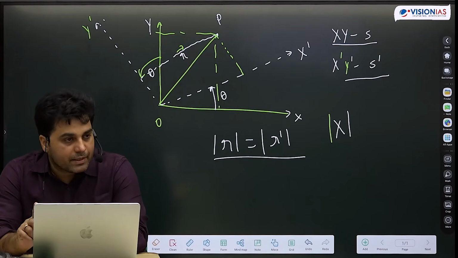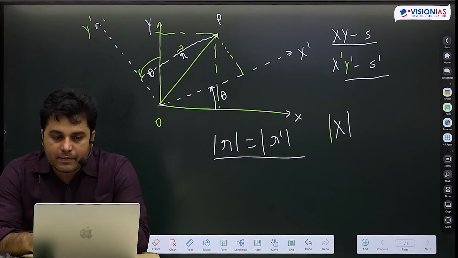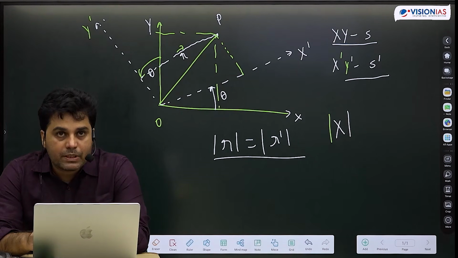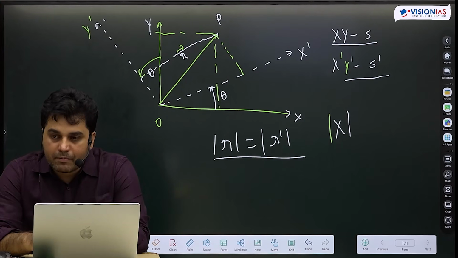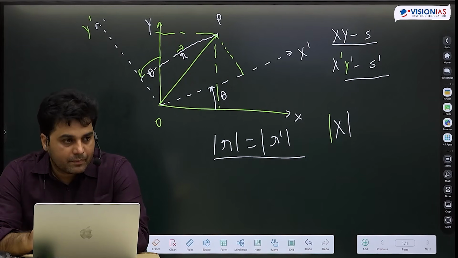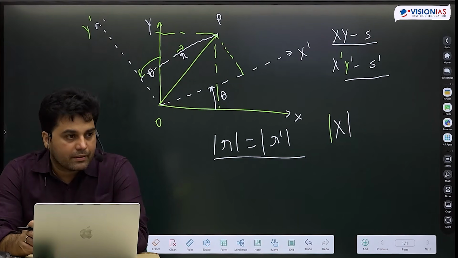The correct definition of scalar will be, write down, a quantity which does not change in magnitude under such rotation is called scalar.